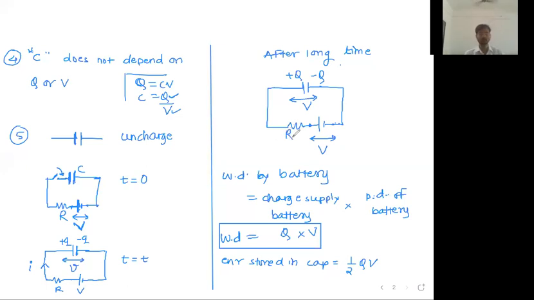Reply me in the chat box. Is this point clear to all of you? Q is the total charge on the capacitor and V is the potential difference. Actually Q is any one charge. Okay, minus Q कुठला पण घ्या, दोन पैकी एक कुठला तर चार्ज घ्या, minus Q किंवा plus Q. That charge is to be written here, and the potential difference of the capacitor. Reply me in the chat box. Is this clear to all of you?